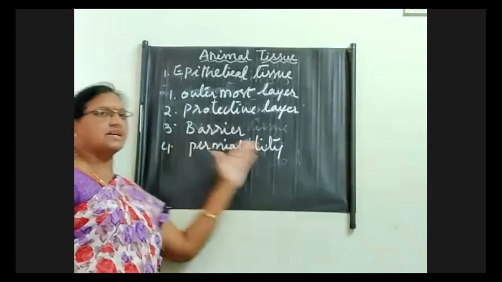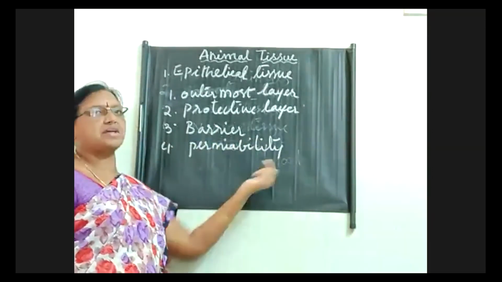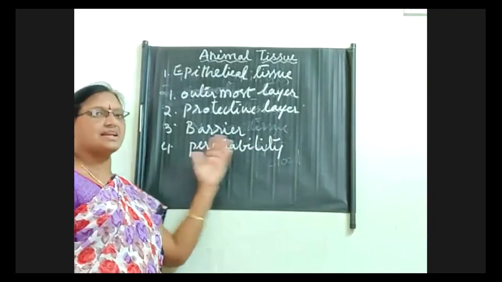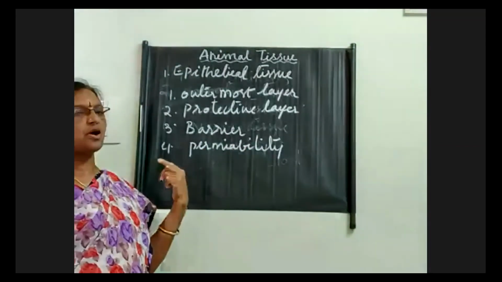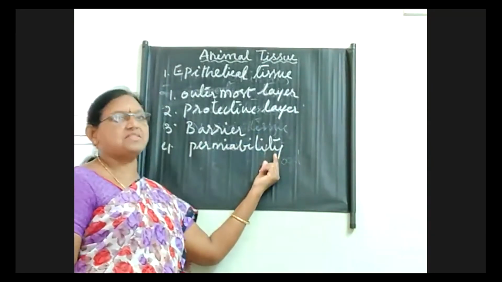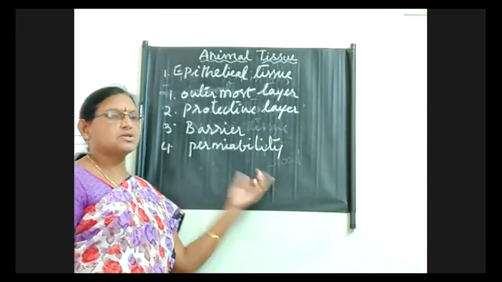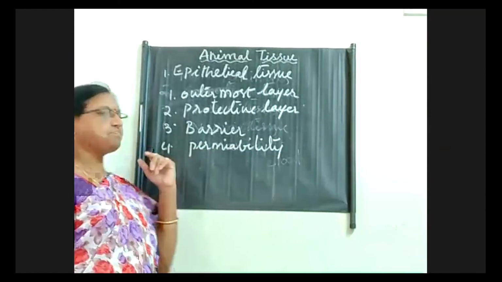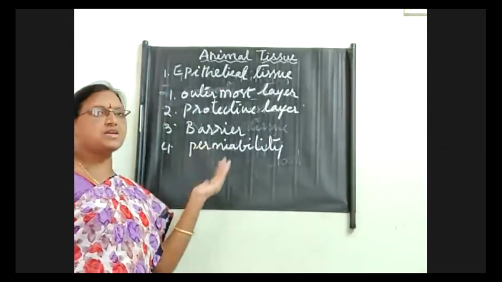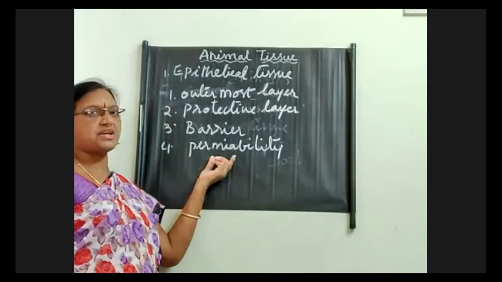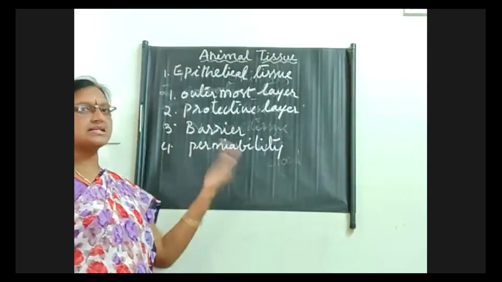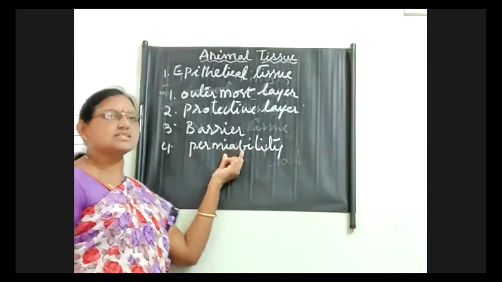Otherwise, all materials, including pathogens, also will enter into the organs itself. They disturb the biological nature of the particular organ itself. Okay, so here semi-permeability or selective permeability will be there in some of the internal organs. So either these hormones, and after filtration by kidneys, some of the excretions are to be removed, to be expelled out from our body itself. So all those things will enter into the organs or exit out from the organs because of this nature itself.